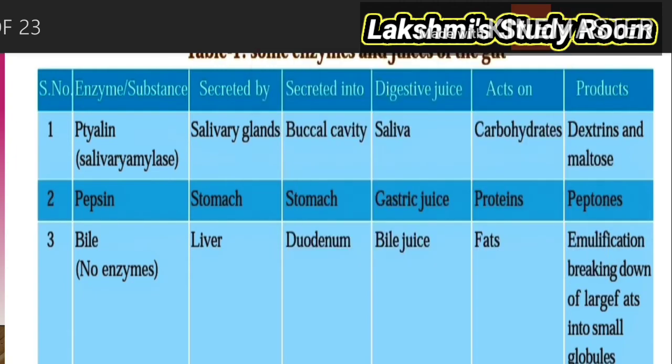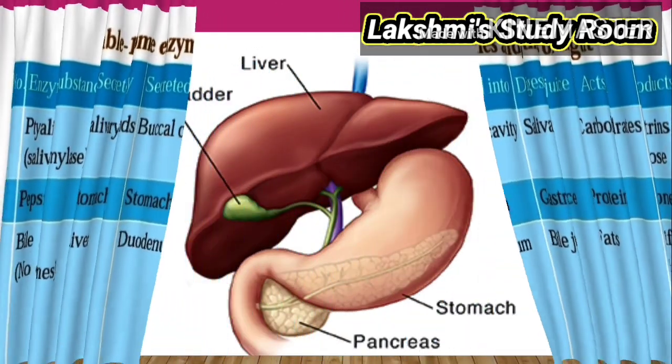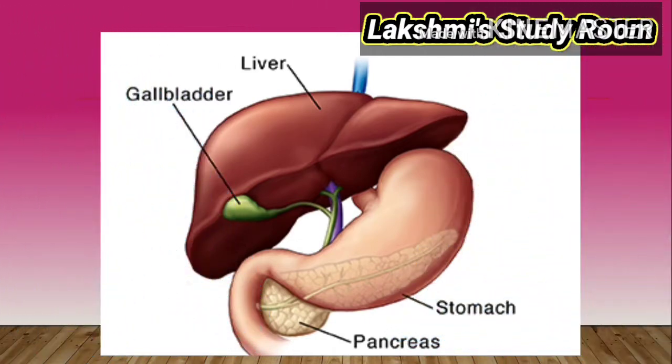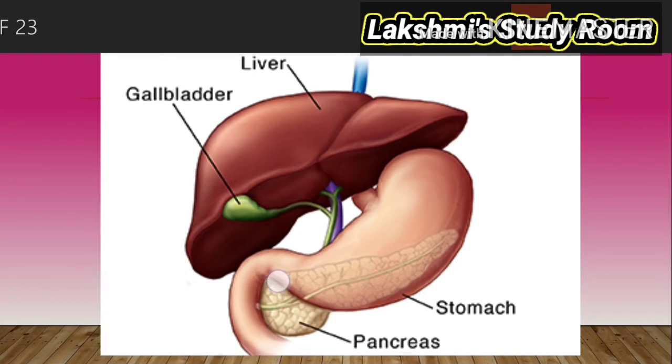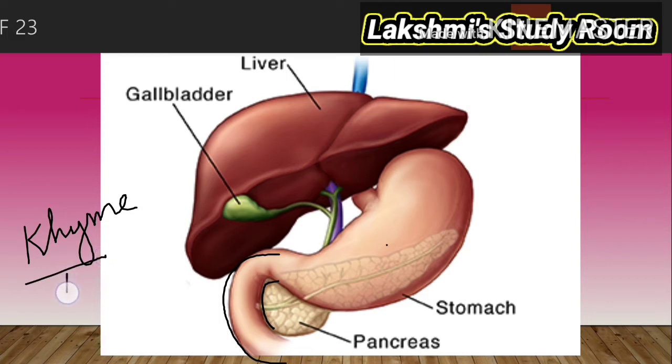And the next one is the liver and pancreas. The C-shaped structure of the food tube will be called the duodenum. So the duodenum, whenever the food enters, chyme, what is chyme? The partially digested food from the stomach will be called chyme. This chyme is in a semi-liquid state. Chyme is acidic in nature. So the food entering into the duodenum is of an acidic nature.